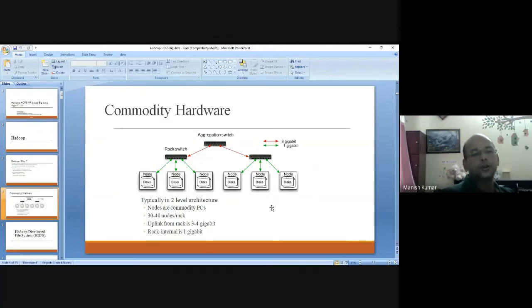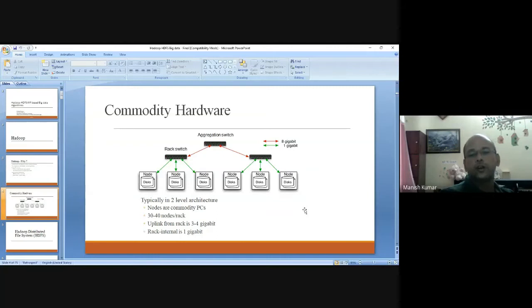This is what a typical Hadoop cluster looks like. You can see that there is an aggregation switch, then there are rack switches. Obviously, the internals of the aggregation switches will be 8 gigabit, whereas the nodes will have 1 gigabit. So it's a two-level architecture.